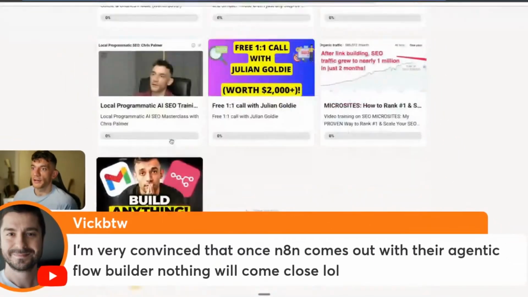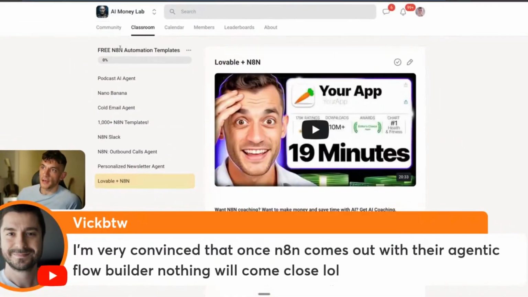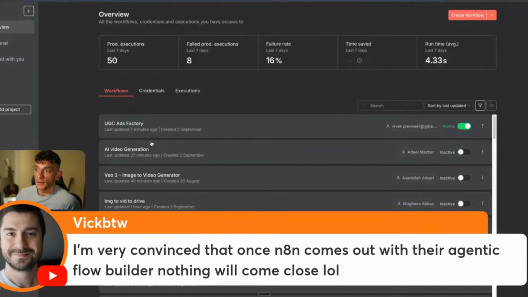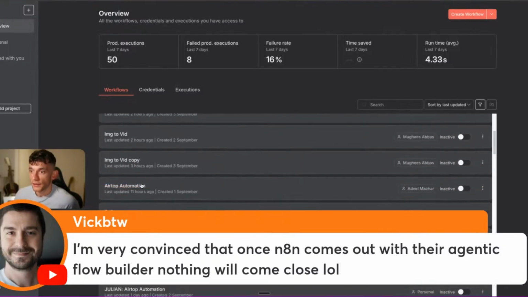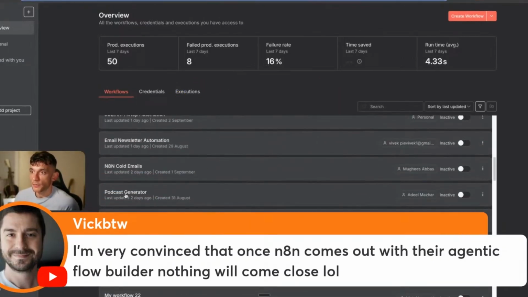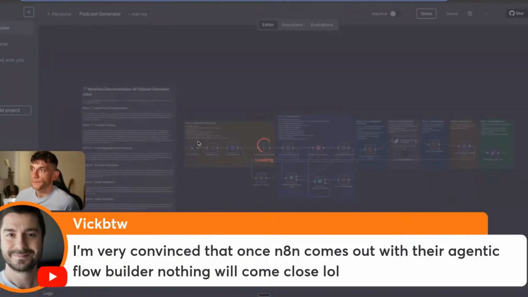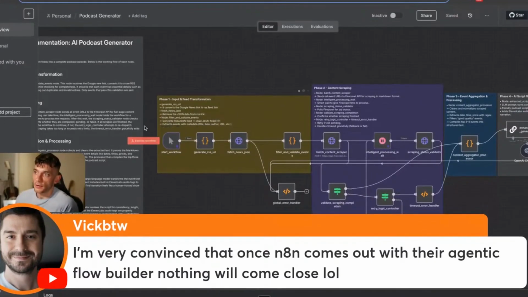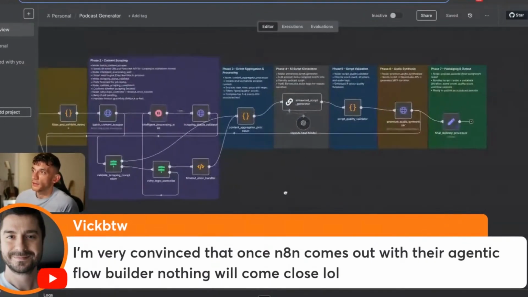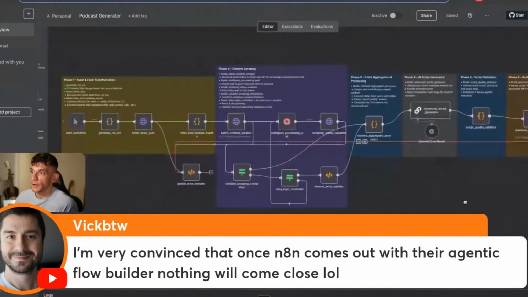So if we go back to the AI Money Lab, we've got all these podcasts and flows and all that sort of thing inside the AI Money Lab and the AI Profit Boardroom. But if you wanted to, for example, create podcasts, let me show an example. So this is the podcast generator, right? Basically what it's going to do is, when you click start, it's going to take an RSS feed of the latest news, and then send that to 11 Labs and create the podcast.